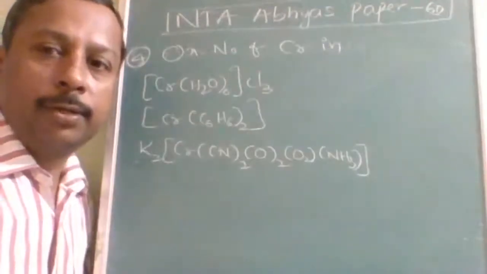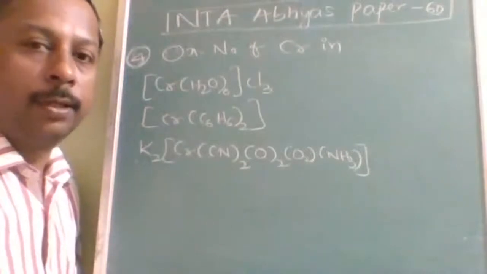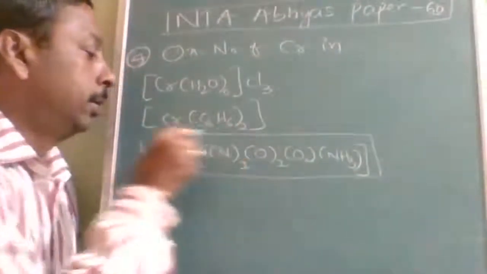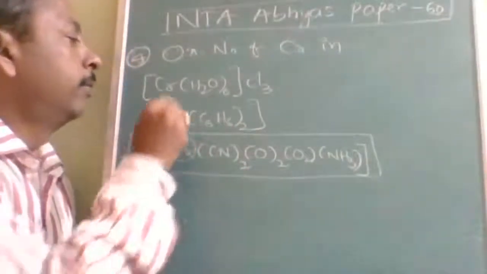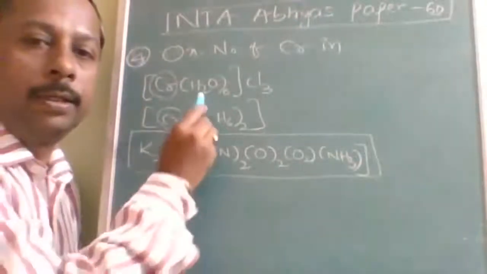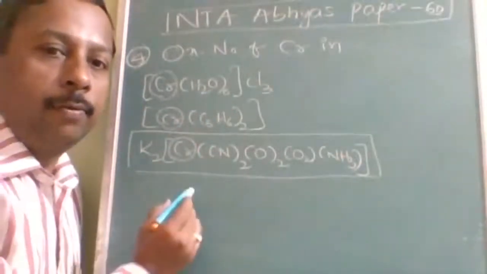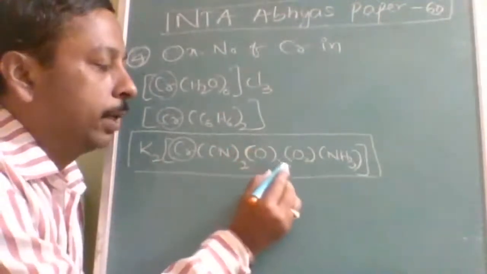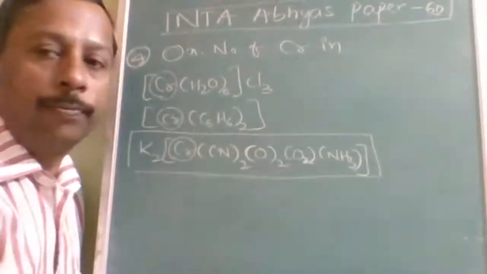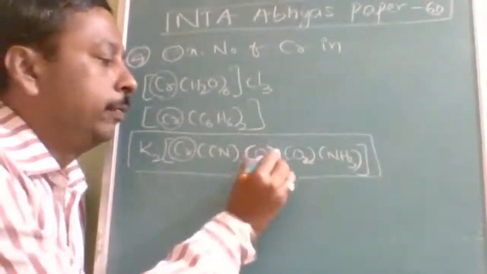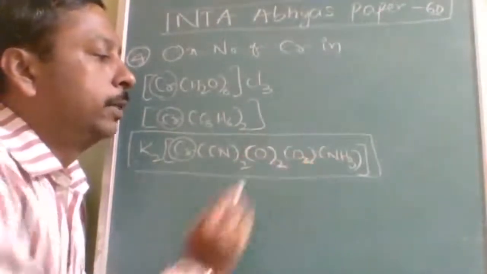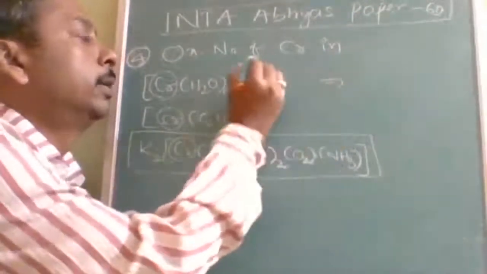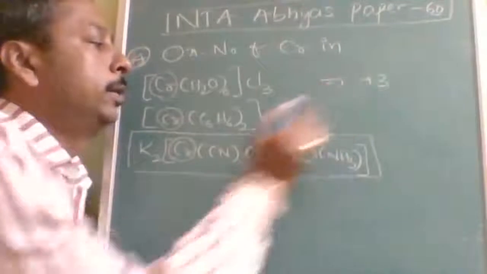Okay, one nice question from coordination compounds. The first two examples are very easy, but the main problem is with the third. Here you have to find the oxidation number of chromium in all compounds. This one and this one are easy, but you will find the third part problematic. See here, O in brackets after 2, and here it is O2. It's a minute difference, and if you neglect this portion, you will get a wrong answer. Here the answer is -1 into 3 = -3, so this will be +3.